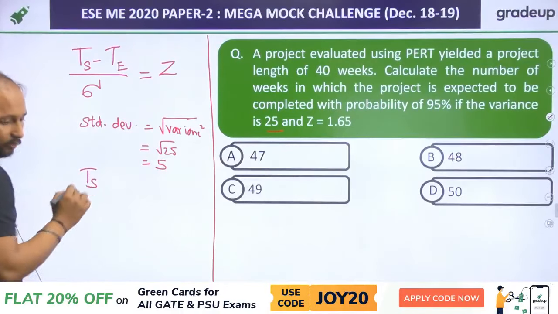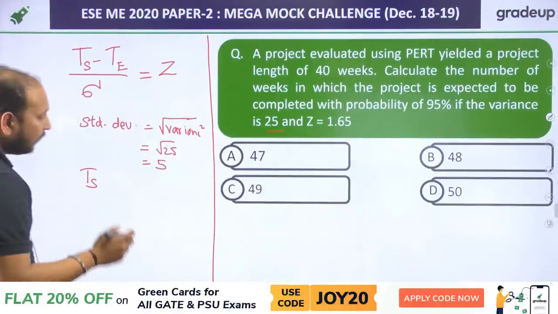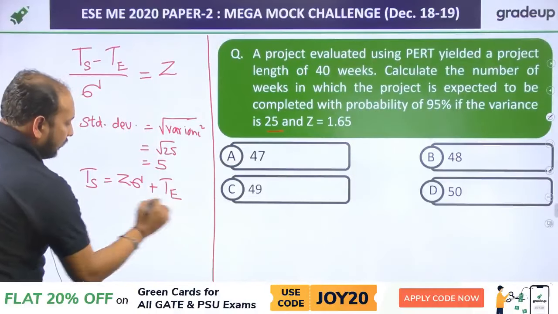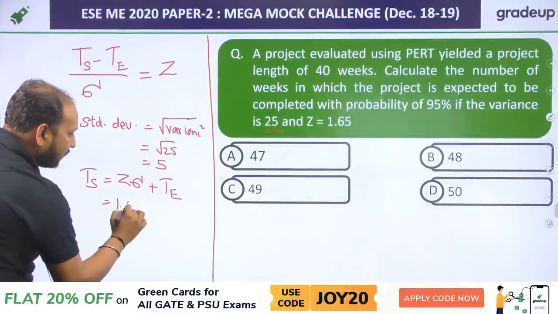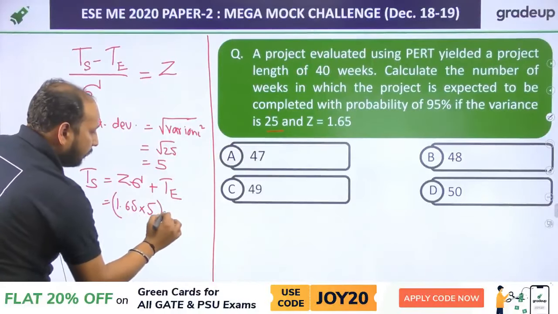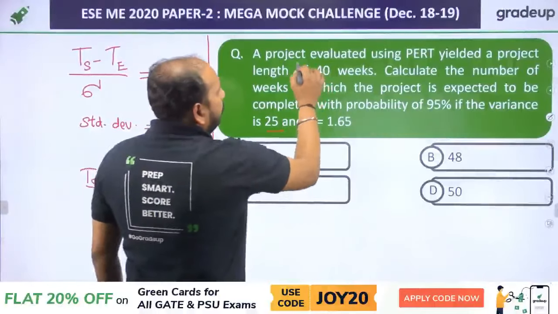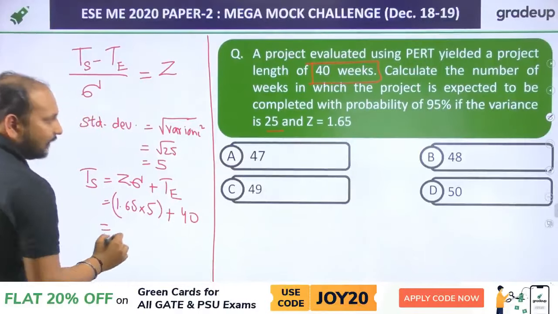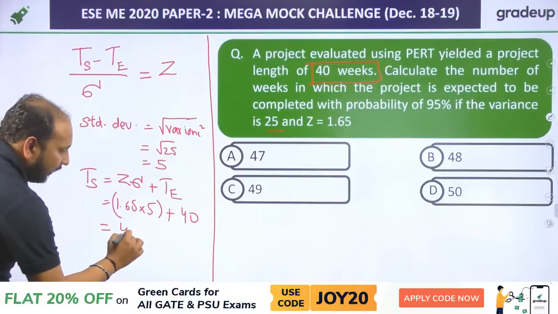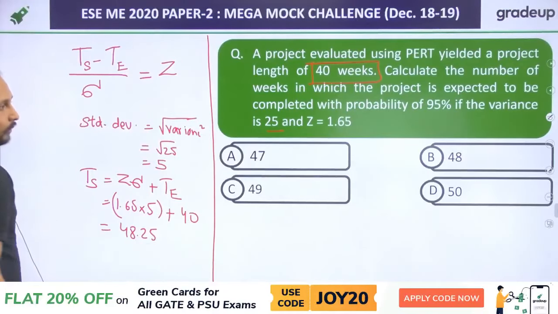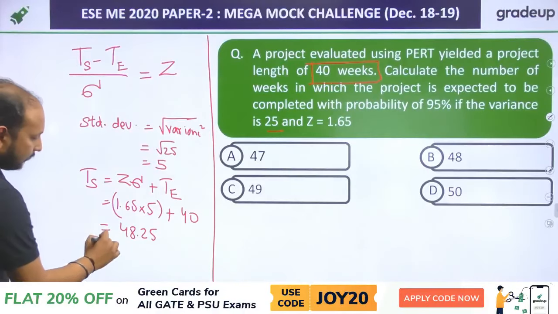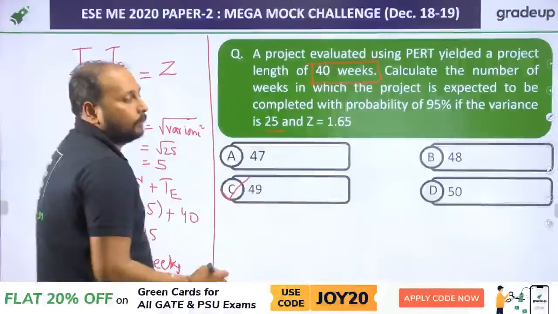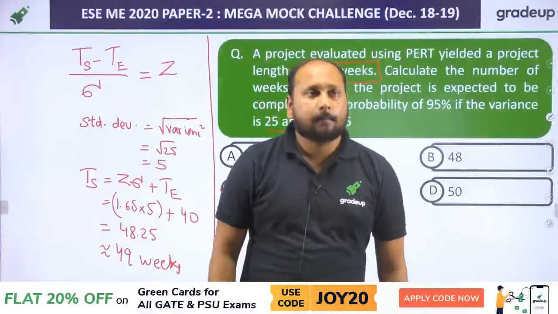So TS, you need to calculate the value of TS. TS is equal to Z into sigma plus TE. Z is 1.65 into 5 plus TE, which is already given. The evaluated value is 40 weeks. That means it's 40, so approximately you will be getting around 48.25. So your correct answer is 49 weeks. Option C. So correct is option C, which is 49 weeks. Clear?